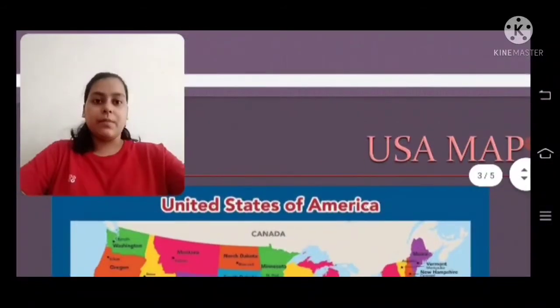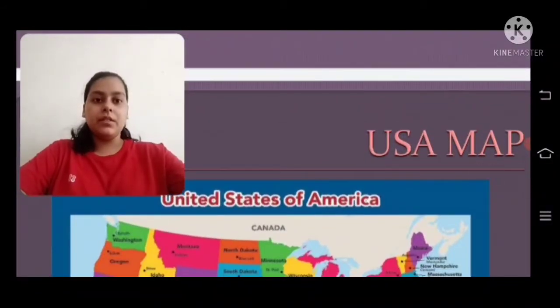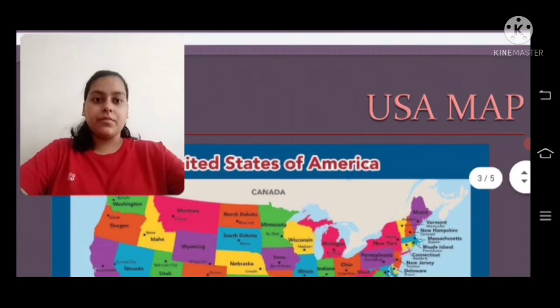Next one is the USA map. You see the map of the United States of America.